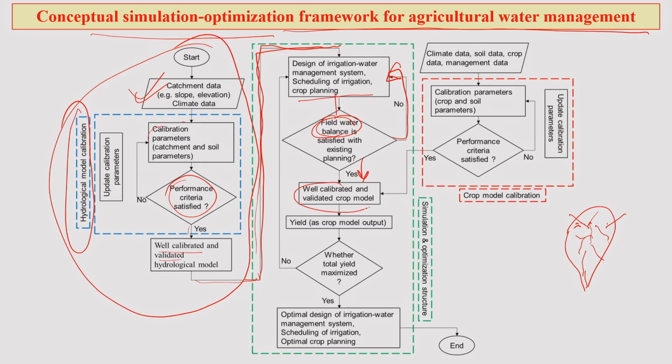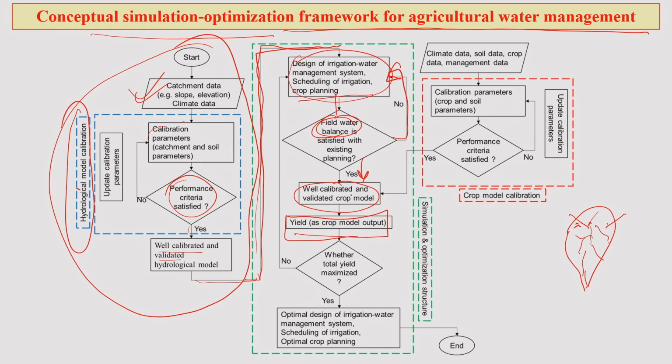You then go for a well calibrated and validated crop model, which is already in your hand. So, from the hydrological model now we are getting into the crop model. Once the crop model is ready and validated, you run it and find out the output, which is the yield, how much yield you will get after designing a new irrigation schedule.